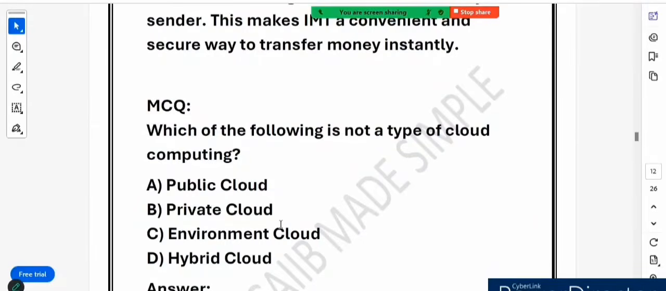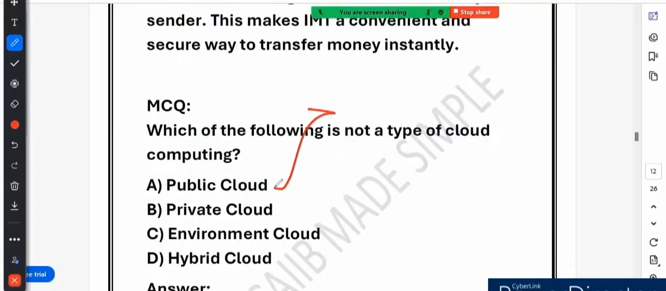By the end of this particular question, you will understand the different types of cloud computing in a fun and simple way, right? So let's go through each and every option one by one. The first option says public cloud, right? What is the public cloud? Let's make our concept clear. It is a shared cloud service. Let me write down the key point. It is a shared cloud service, right?